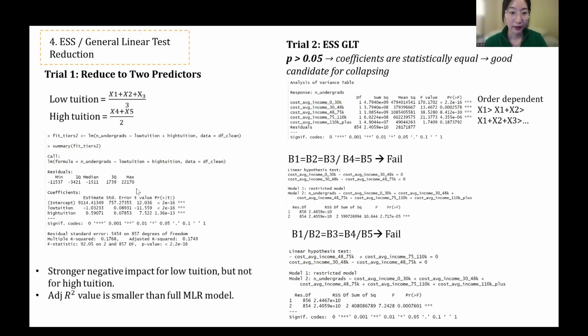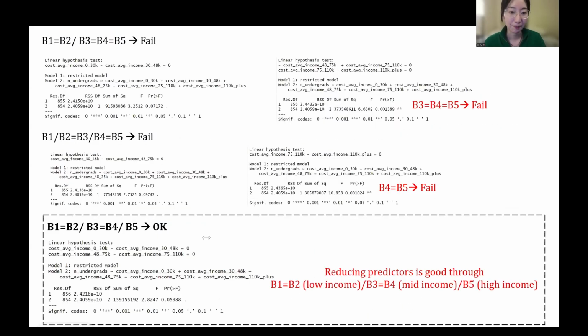And we attempted several ways to collapse the tiers. A simple low versus high, which is a 2-tier model, performed poorly, and it even reduced the adjusted R-squared. So then we used ESS or GLT tests to compare restricted versus full models. We grouped the coefficients in different combinations, and most combinations failed statistically, but one grouping passed, which was when beta 1 equaled beta 2, and beta 3 equaled beta 4, and beta 5 was separate. This leads to three meaningful groups where beta 1 and beta 2 can be classified as low income, beta 3 and beta 4 as mid income, and beta 5 as high income.